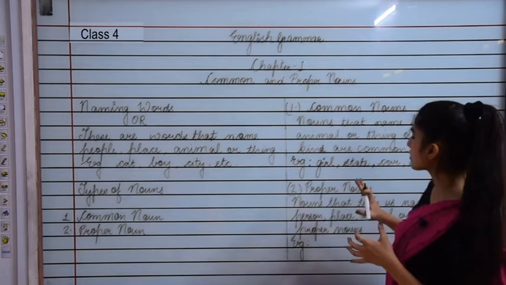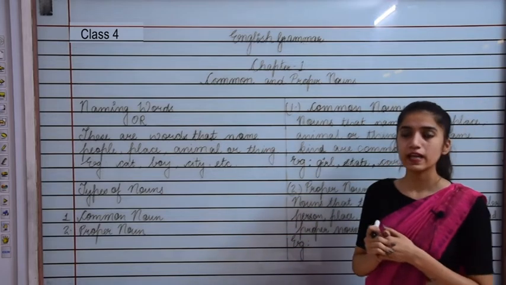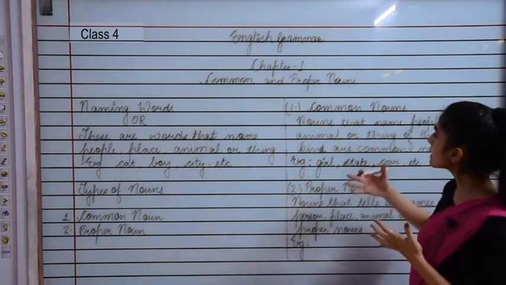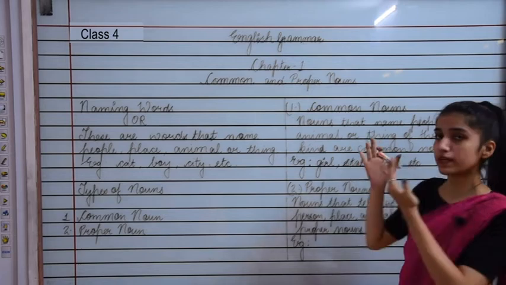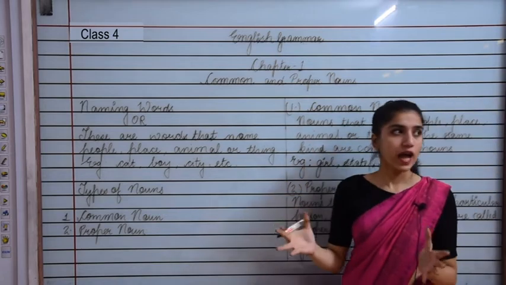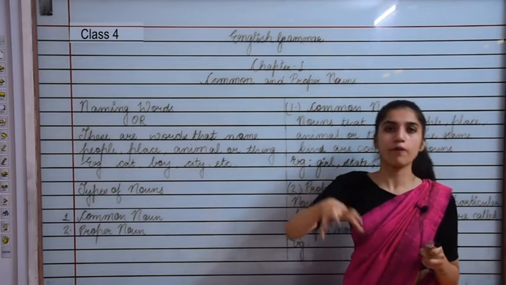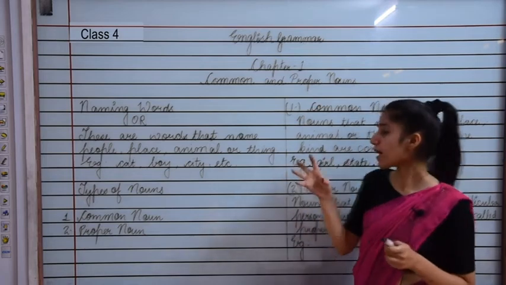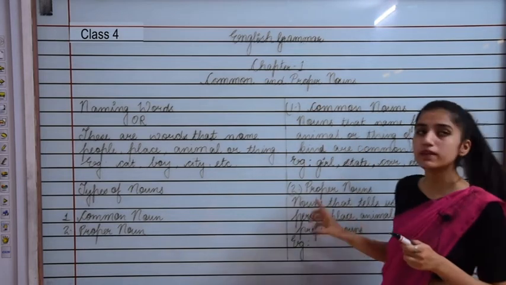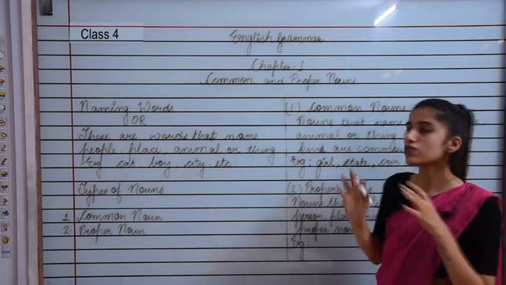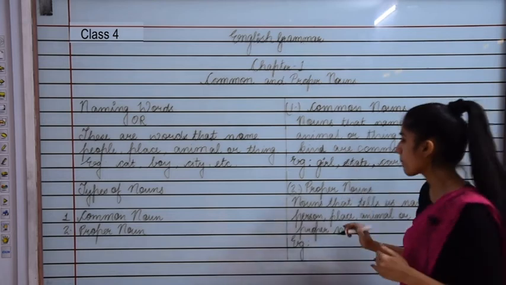Now talking about proper nouns. If I say girl, so girl is an example of common noun, but if I say Anita, I am specifically saying the name of that person, the name of that girl, right? So I am talking about the particular name of that person. So that is called a proper noun.